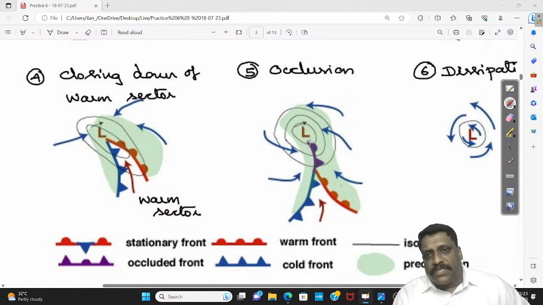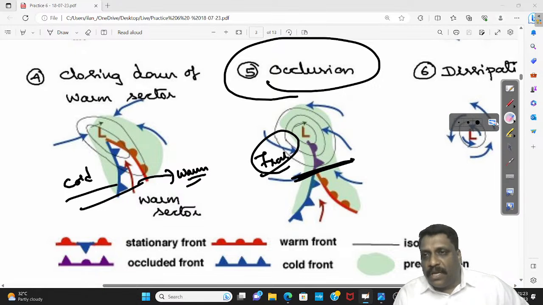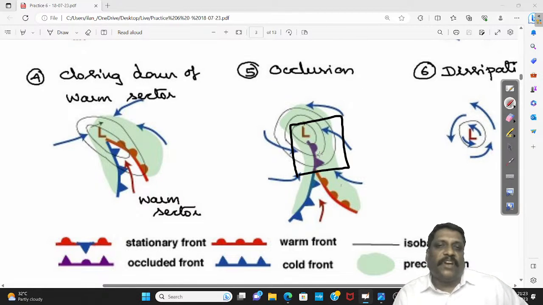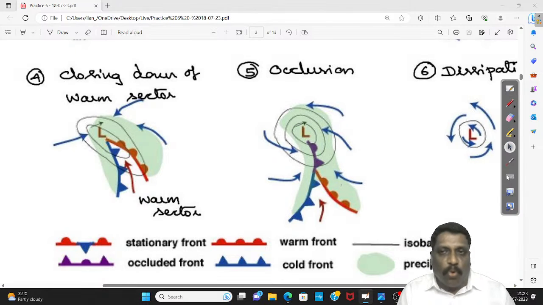Here, what is the difference between occlusion and closing down of warm sector? As I already said, cold air mass will start replacing the warm air mass. But the stage of occlusion is the place where the cold front will start replacing this warm front. If I look very carefully, somewhere in this region I find that the cold front has now, at least partially, replaced this warm front. When the front itself, the boundary itself, is being replaced, you call it occlusion. When the complete cold air mass or complete warm air mass is removed from the surface, that stage is what we call